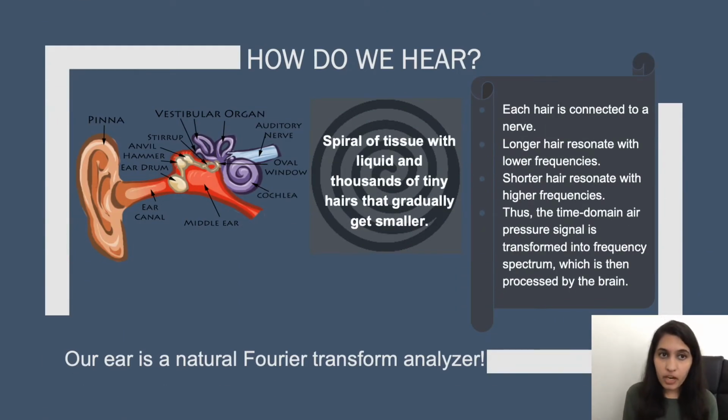The reason we care about the frequency domain of an audio signal is inspired by the way human hearing works. There is a fluid-filled spiral-shaped structure called the cochlea, which has thousands of tiny hairs, and each hair is connected to a nerve. Some hairs are longer and some are shorter, and they resonate with different frequencies of sounds. And thus our ear is considered to be a natural Fourier transform analyzer.